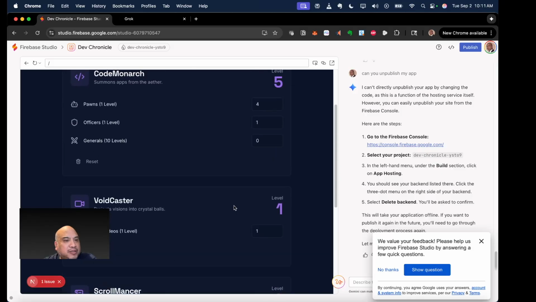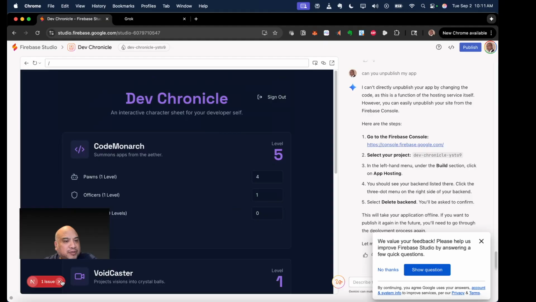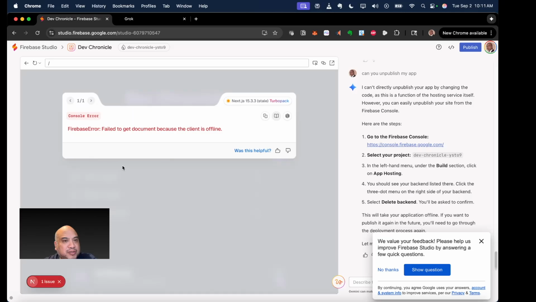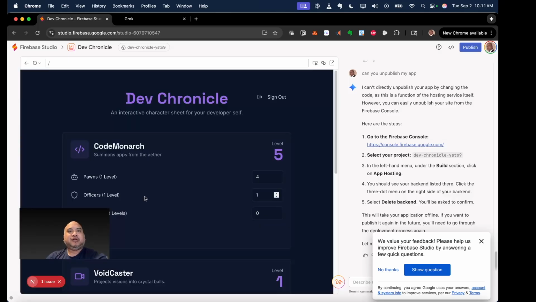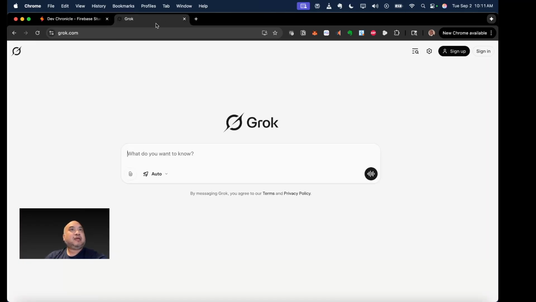Had a little problems connecting with the database. I took it offline, so that's probably what this issue is here. Failed to get document because the client is offline, because I had it online and then took it offline.